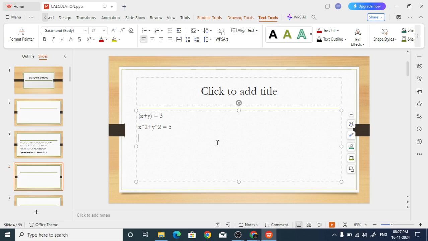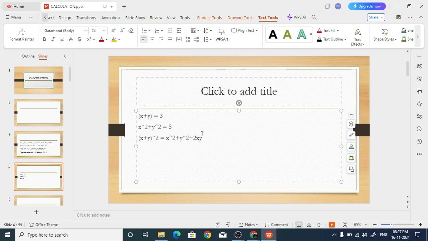If you take x plus y whole square, what is x plus y whole square? Like a plus b whole square. It is x square plus y square plus 2xy.